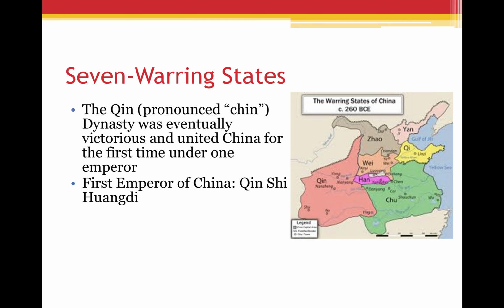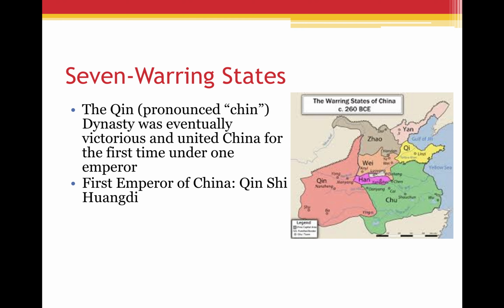So now what has just previously existed as just the Zhou, the Shang, the Xia, the Qin, these particular city-state kings, is now permanently unified for the first time under China. Hence why we call this China. It's named after the Qin dynasty. So the first emperor of China, you can put that on the left-hand side of your notes or flip-flop this. Qin Shi Huangdi was the first one to rule over this entire period of time.